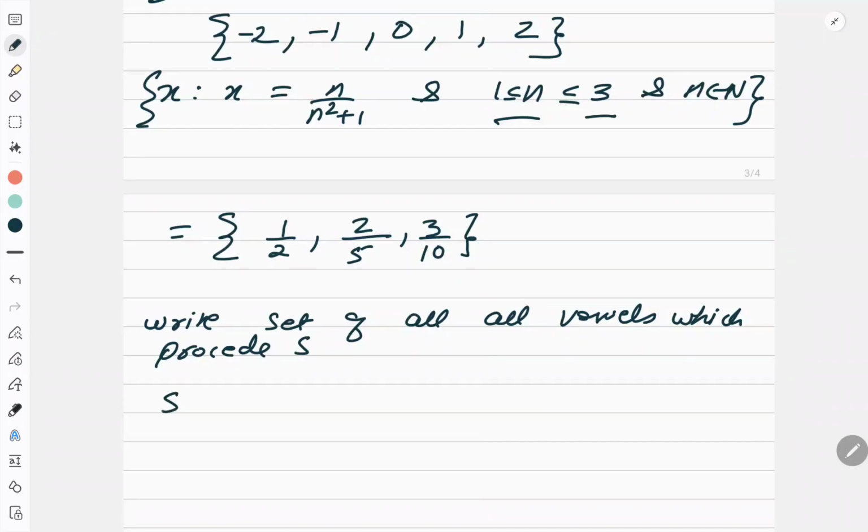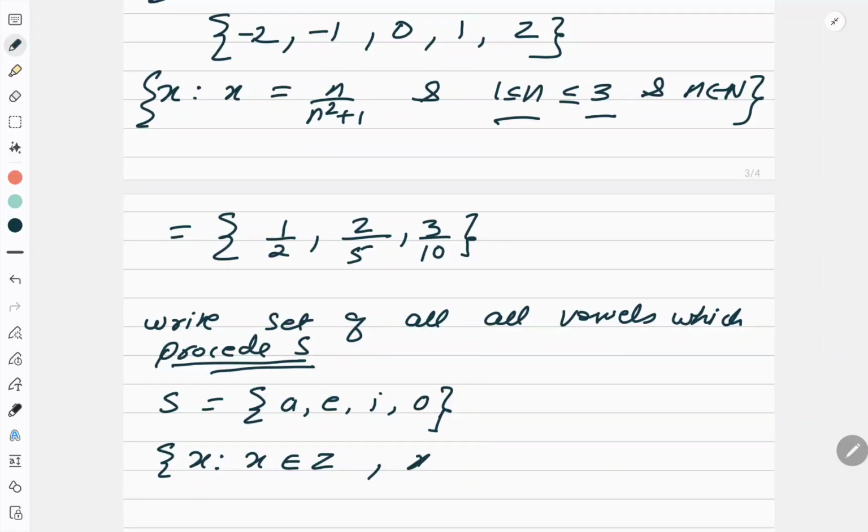So how will you write? S is equal to {A, E, I, O}. Now U and I I will not write, because they have given me this condition. Correct? U and I will not be written. In the same way, if I ask you to write down the roster form for this Z where x square is less than 20.